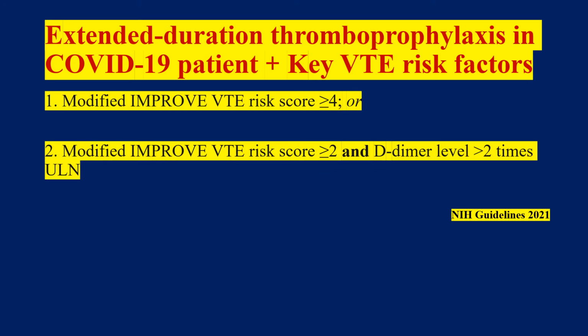Extended duration thromboprophylaxis can be offered to the patients who have a modified IMPROVE VTE score of more than or equal to 4, or modified VTE score more than or equal to 2 and D-dimer levels more than 2 times the upper limit of normal. So these are the two criteria for offering the patients extended duration thromboprophylaxis.